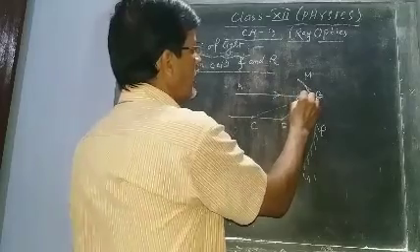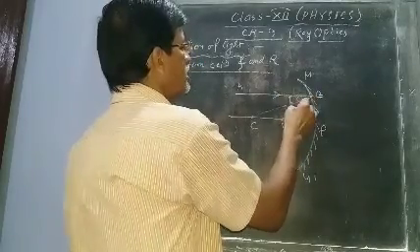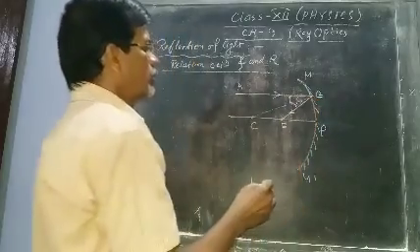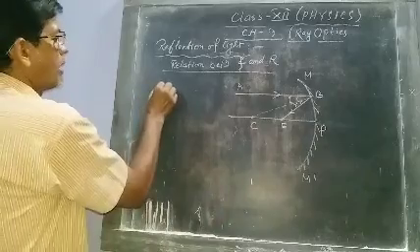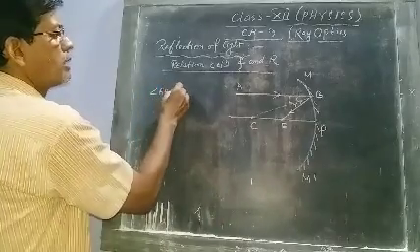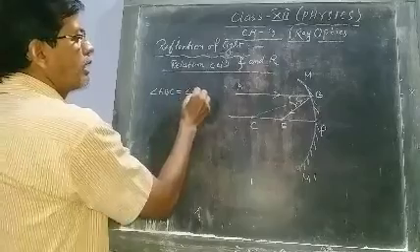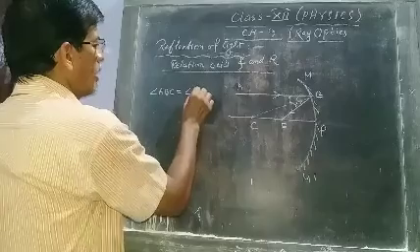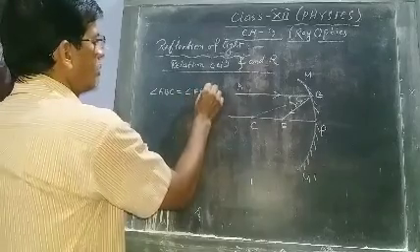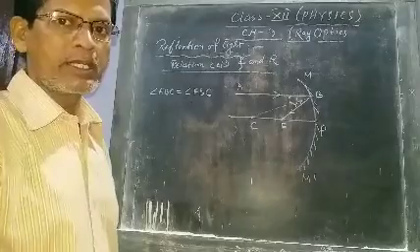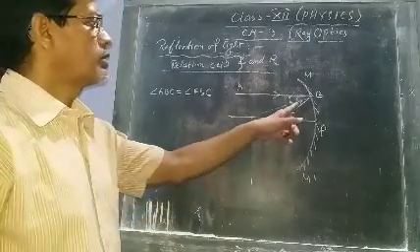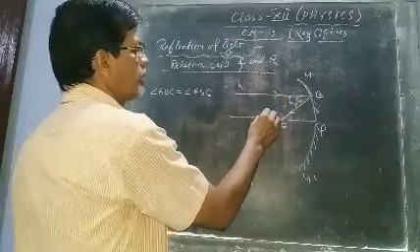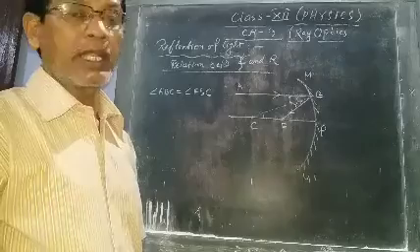So this is the angle of incidence. This is the reflected ray, this is the normal. So this is the angle of reflection. So what are we getting? Angle ABC equals angle FBC, since i equals r. These two are equal. Now you see, this angle and this angle are also equal because they are alternate interior angles.